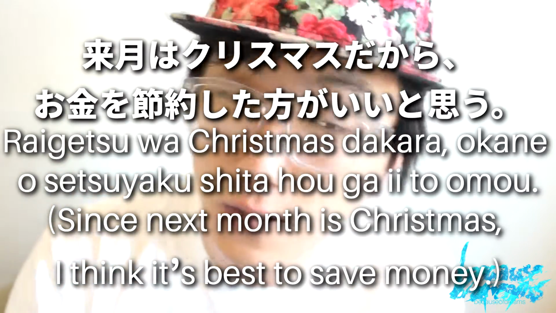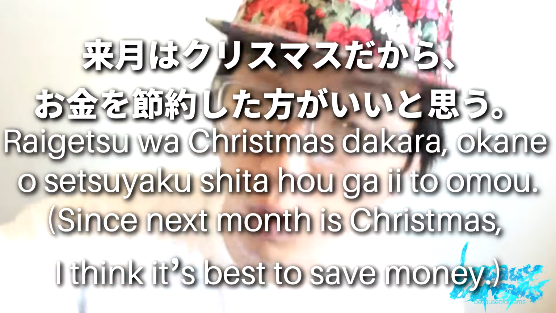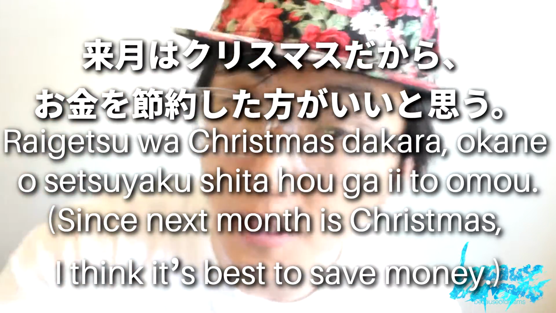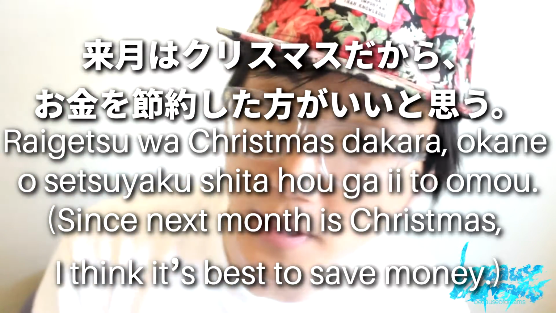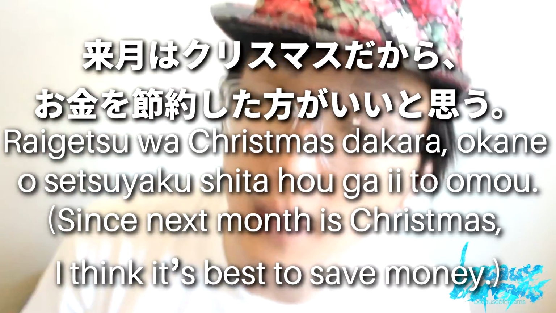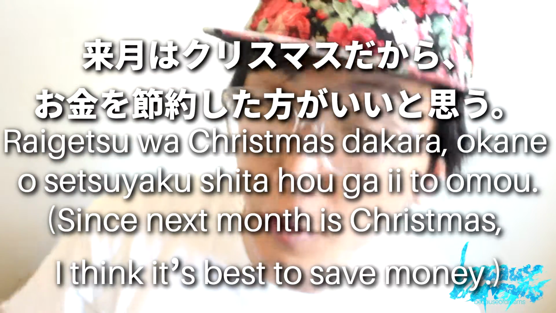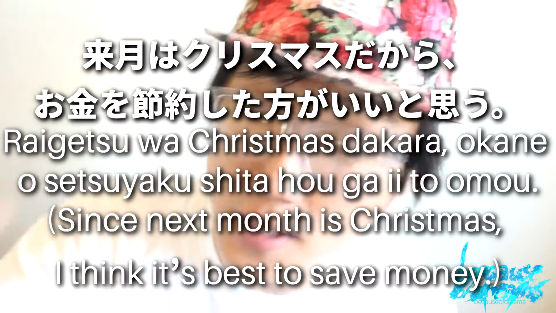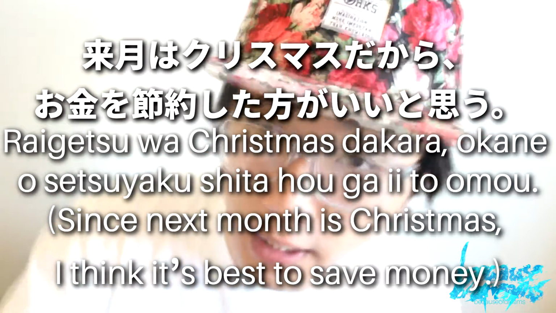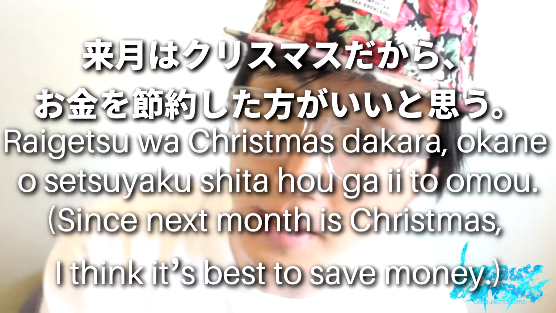First up, we have Raigetsu, which is going to be next month. We have wa marking as the topic. We have Christmasu, which is just going to translate to Christmas. And then we have dakara. So this first part of the sentence is going to translate to because next month is Christmas. And now we're going to move on to the second part of the sentence, which has the grammar pattern that we're using. And first up there, we have okane, which is going to be money. We have o marking money as the direct object of the sentence.